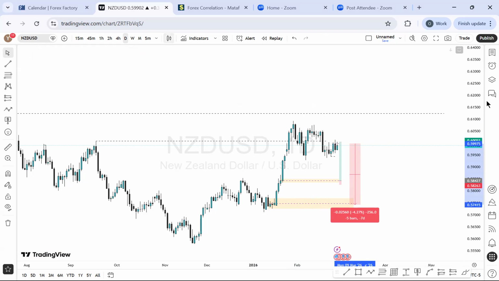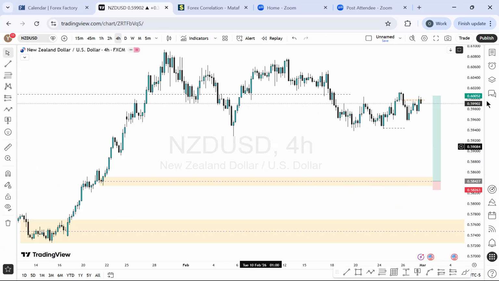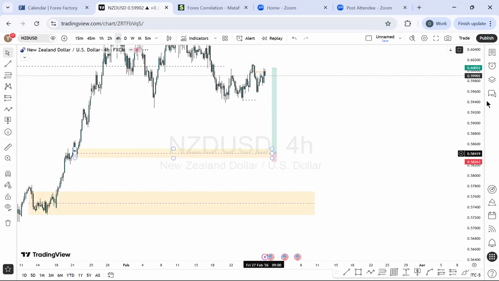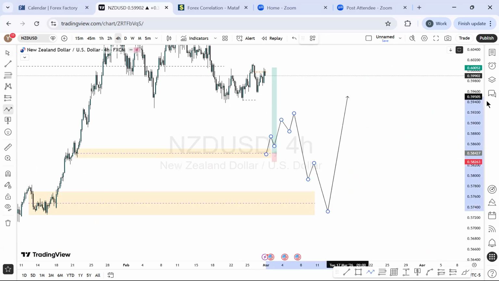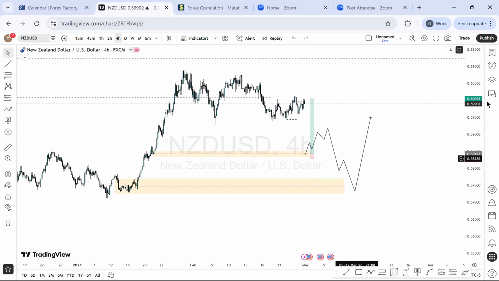But from the 4-hour time frame perspective, do I have an earlier zone? Yes, I have one, which is not really too fantastic, but I have one. I can't deny the fact I have one. This is it right here. So which means at the very beginning of this energy, I want to see a buy, where we create something like this and we smash down again and get here before we have a buy. So basically, this is what I'll be anticipating to see on the NZD US dollar.